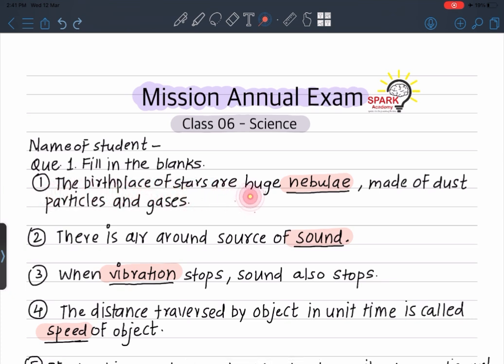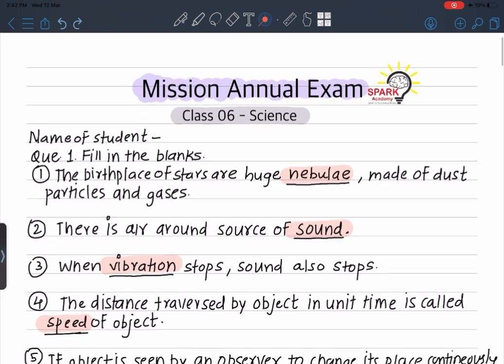The birthplace of stars are huge nebulae made of dust particles and gases. There is air around the source of sound. When vibration stops, sound also stops. The distance traversed by an object in unit time is called the speed of the object.